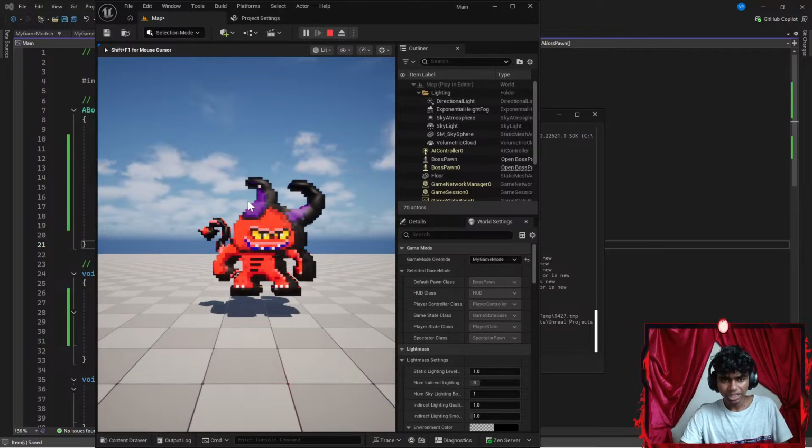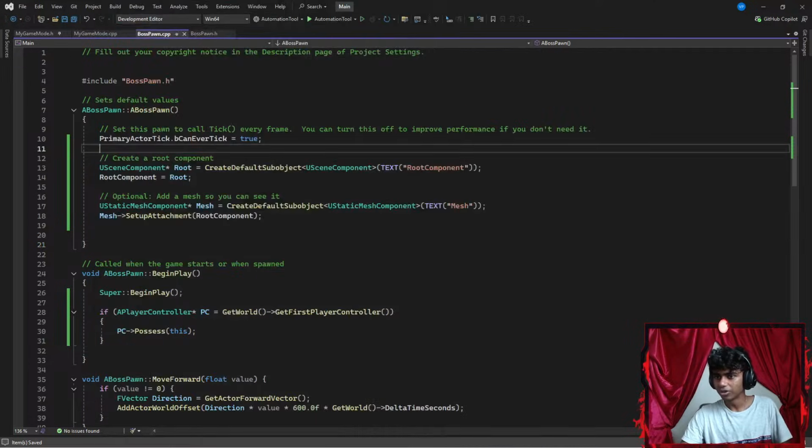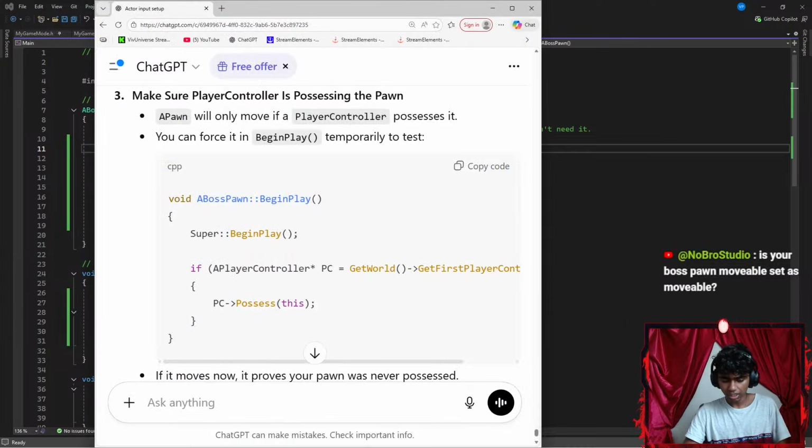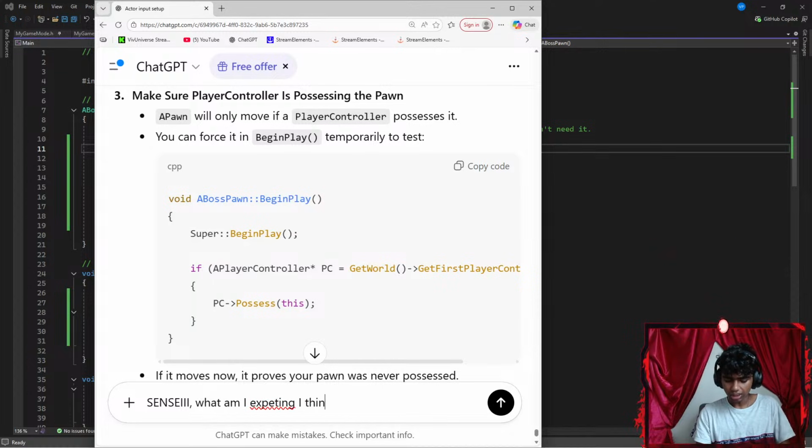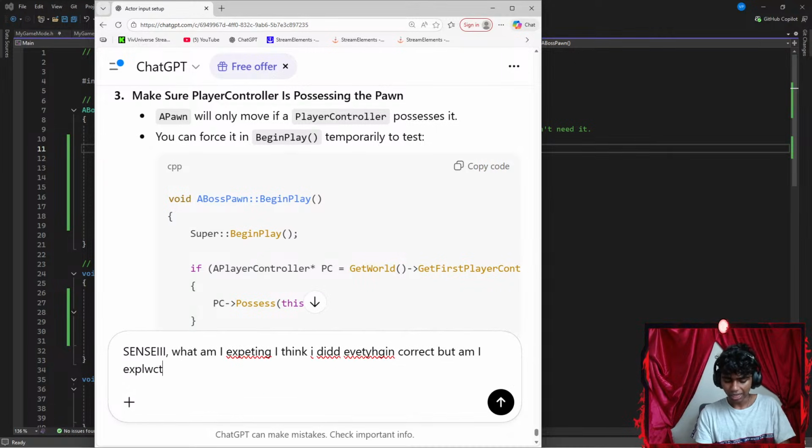Okay, what is the output that I'm expecting here? I want to see some output that I actually expect. Let's get some say back here. Guys, why do I keep opening Microsoft Store? There we go. Okay, let's say, what am I expecting? I think I did everything correct, but am I expecting my player to move?